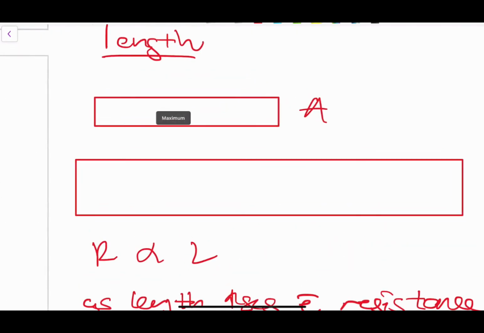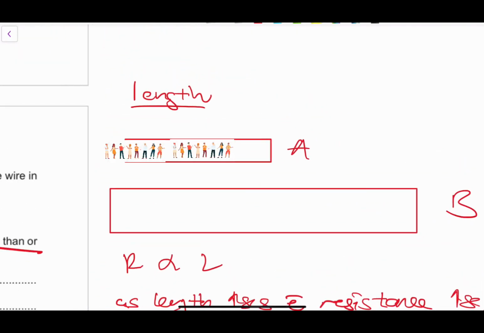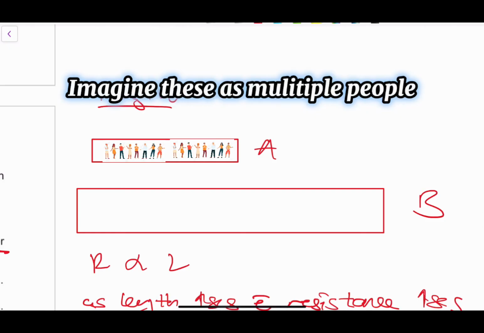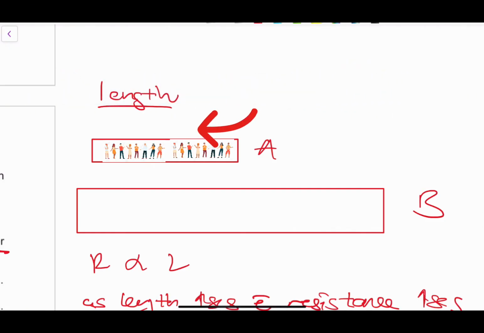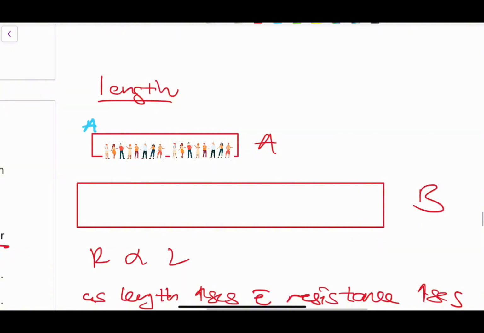I can give you a simple analogy. Imagine multiple people present in a hallway. You want to get from point A to point B, and there are multiple people across it. Those people might represent the resistance itself.